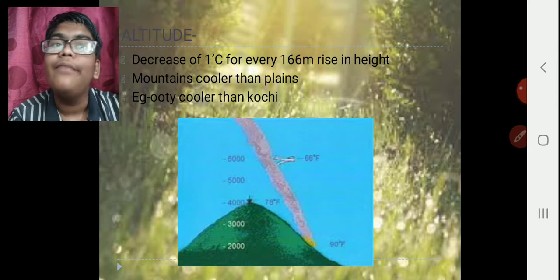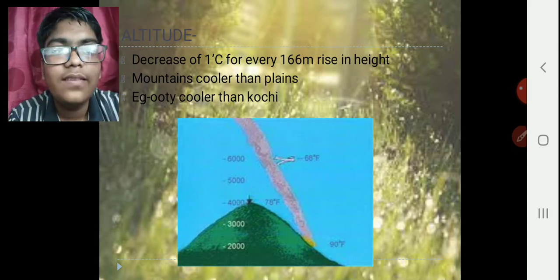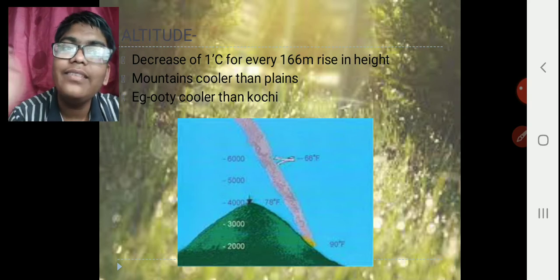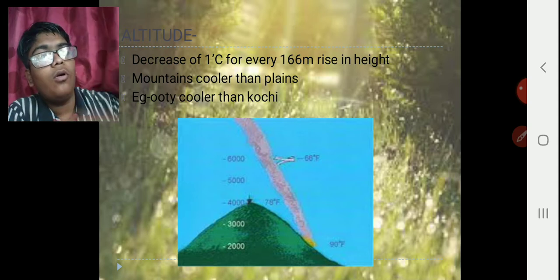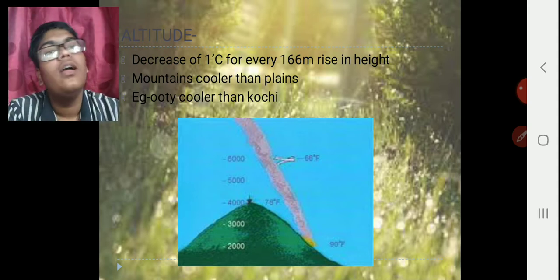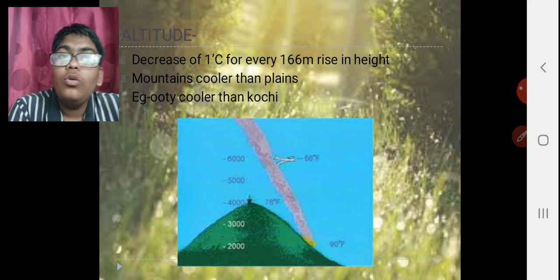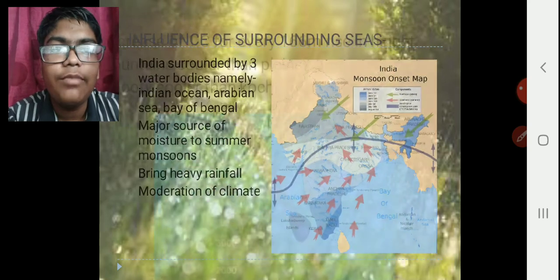Altitude. We all know that when we rise in height by about 166 meters, there is a decrease of 1 degree Celsius in temperature. Therefore, when we go higher in altitude, temperature decreases. The mountains therefore are cooler than plains. Example, Ooty is cooler than Kochi at the same time of year.